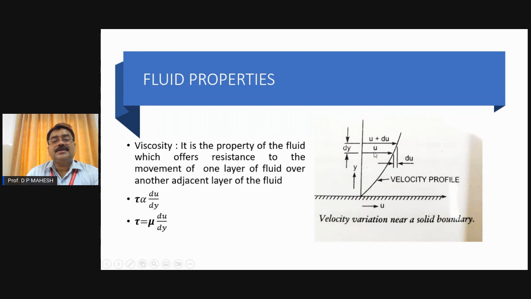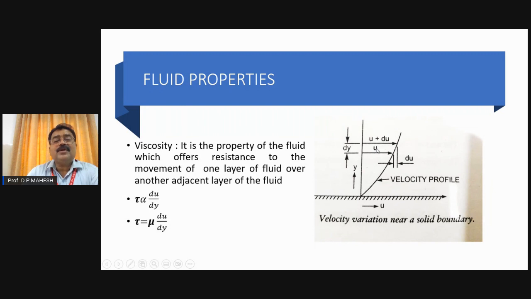Both will have the velocity like u and u plus du. U is the velocity of one particular layer at a known depth equal to y. At a depth equal to y plus dy, there is another layer at a very small distance from the layer where the velocity is u. We have another layer which has a velocity equal to u plus du.